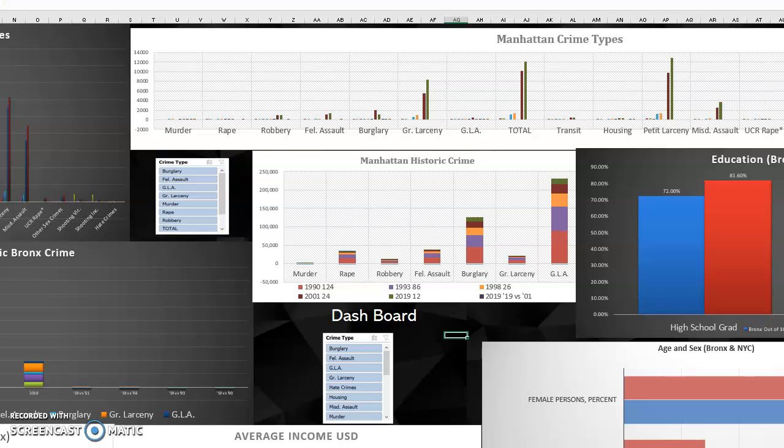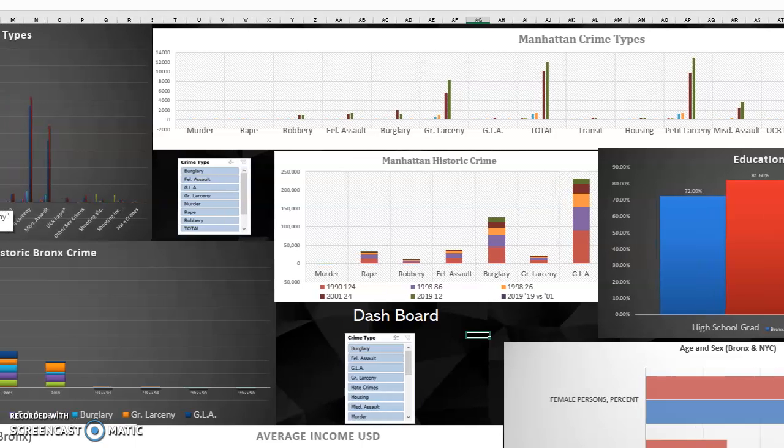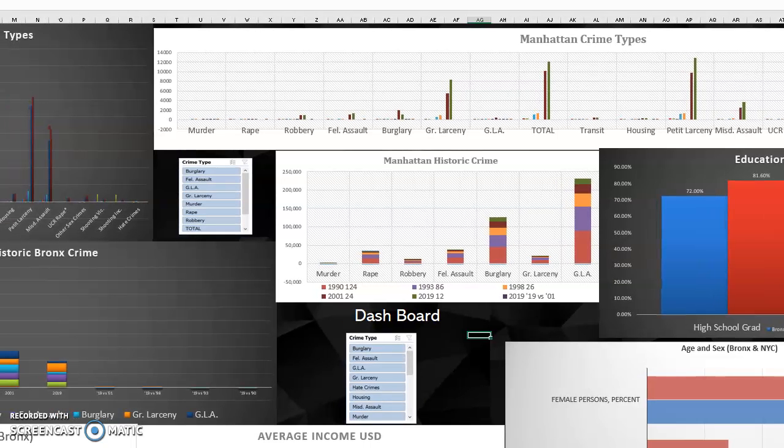So in our dashboard, first we have the Bronx crime types and the amounts that are in the Bronx. So we can see that arson and assault are some of the biggest crimes committed in the Bronx. We also see that in Manhattan crime types. So this gives us good data to show us that Bronx has slightly higher crime than compared to Manhattan. And when it compares to overall, the total is much more.